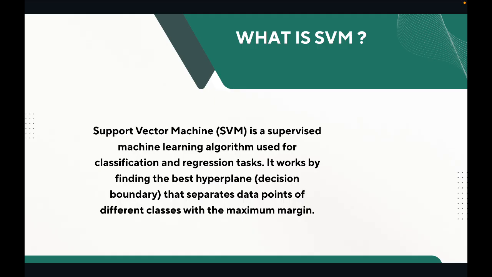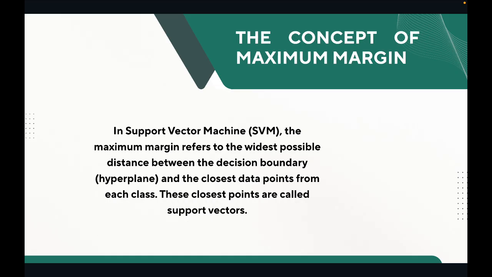If there are two classes of data points, what SVM does is find the best decision boundary, called a hyperplane, to separate them with the maximum possible margin. Then the next concept is maximum margin. SVM doesn't just pick any line to separate the data.